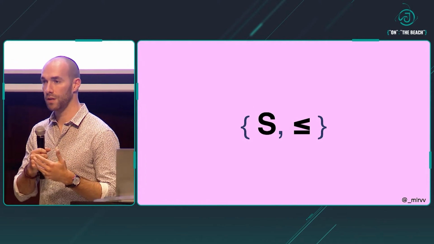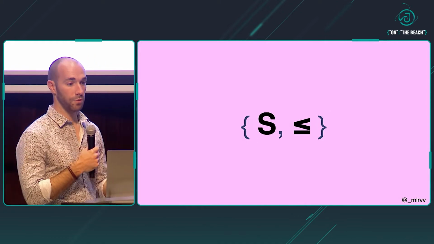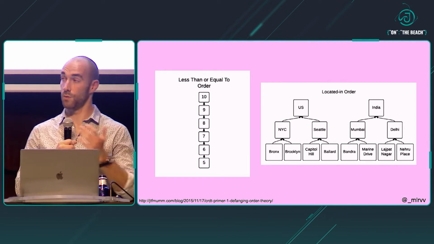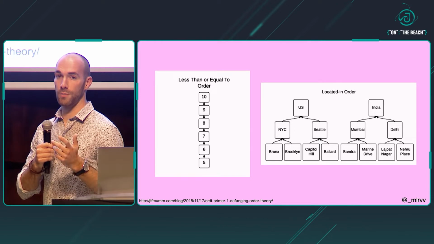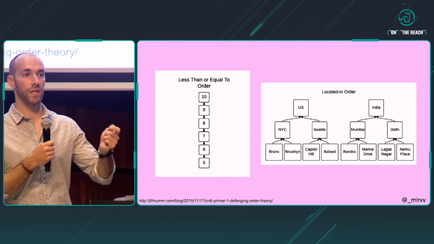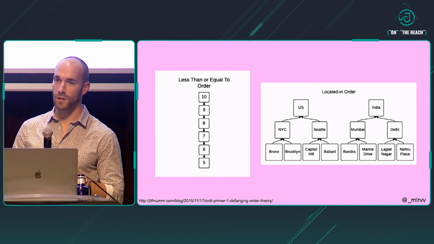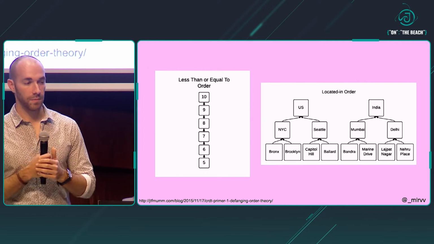So for example, if we pick integers, it could be the relation of greater than or equal to. There's 2 examples here. The one on the left is the one we just discussed, integers between 5 and 10. And if I take any 2 random elements in the set, I can always say which one is bigger or if they're equal. I can always put them in order. So this is a total order. There's a relation that exists for every pair of elements.